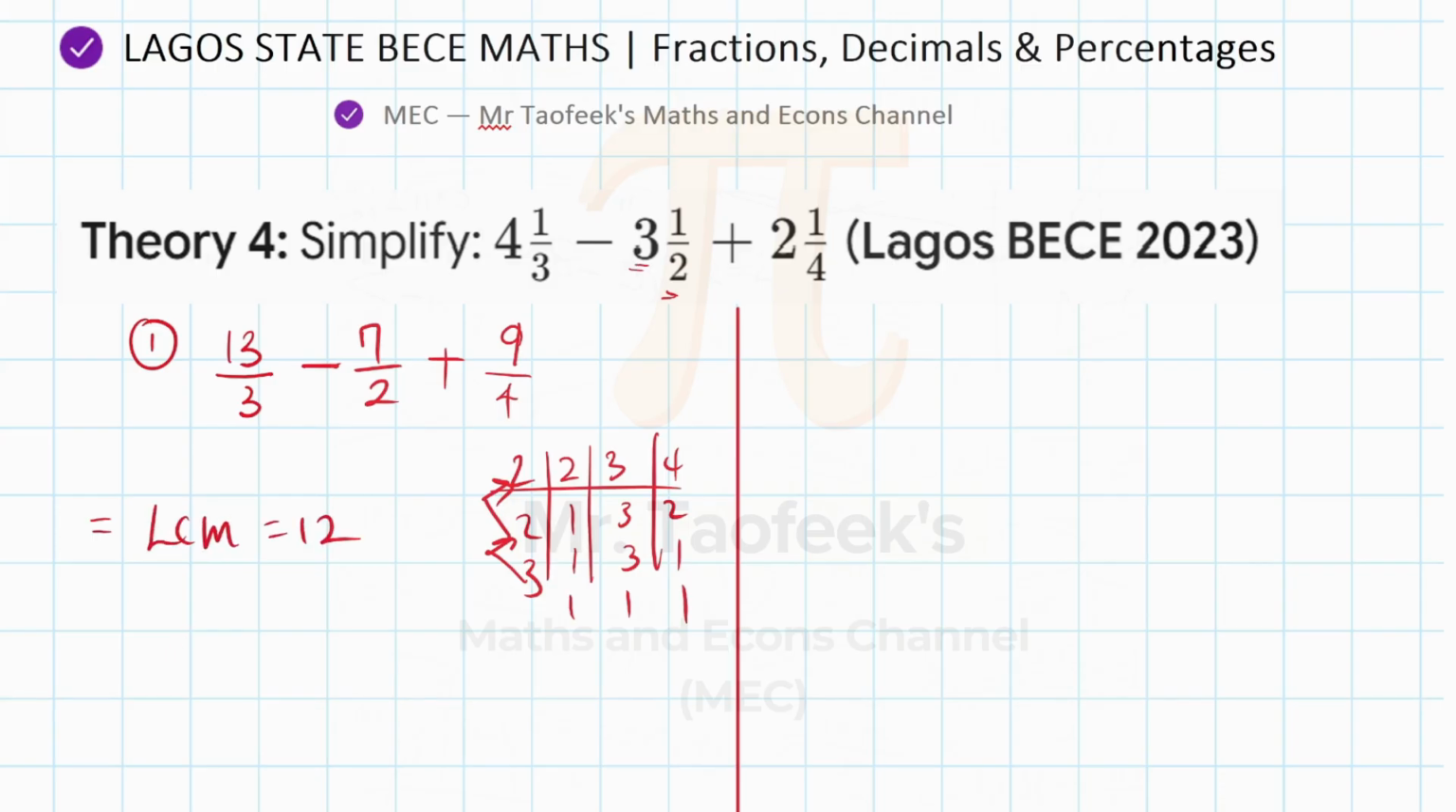Right? So there are numerous ways. My favorite method is just to think about it as though this LCM is 12. I have to change all these fractions, all of them. I have to change their denominators. Okay? I have to change it to 12.